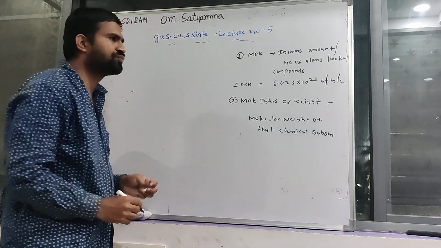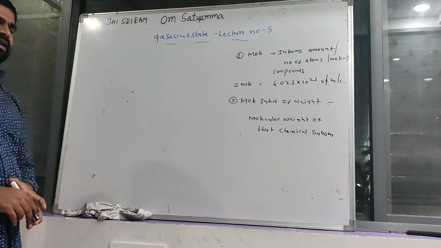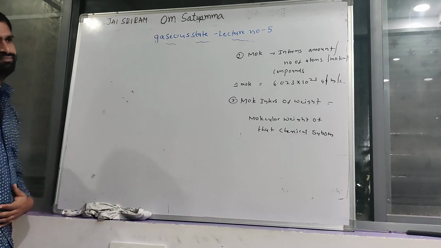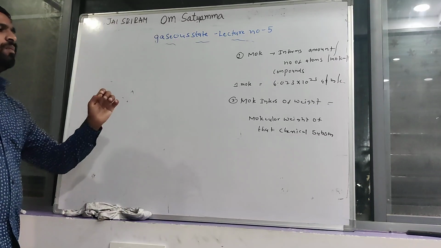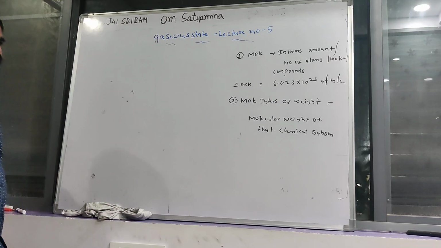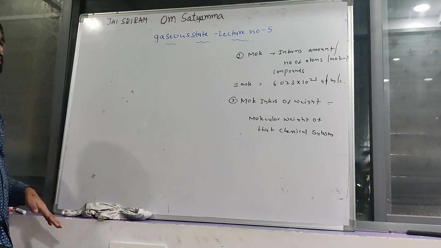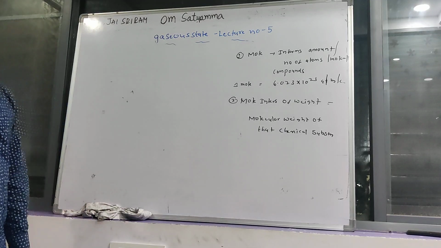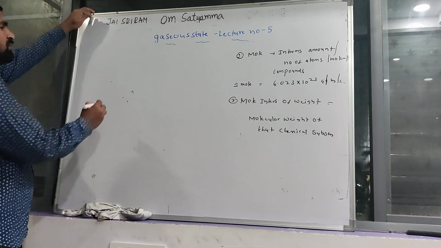If some moles of a chemical substance are given, the weight is equal to the molecular weight of that chemical substance. Clear?